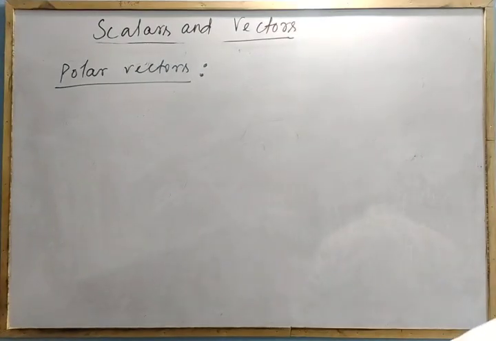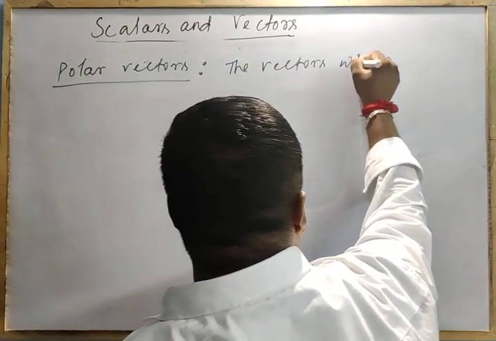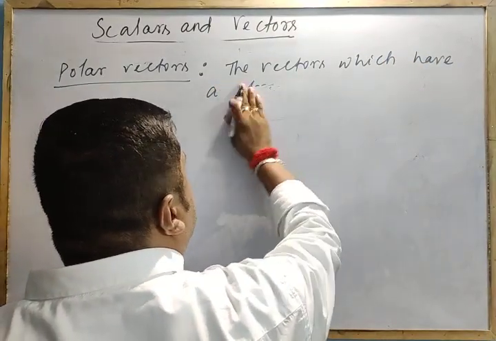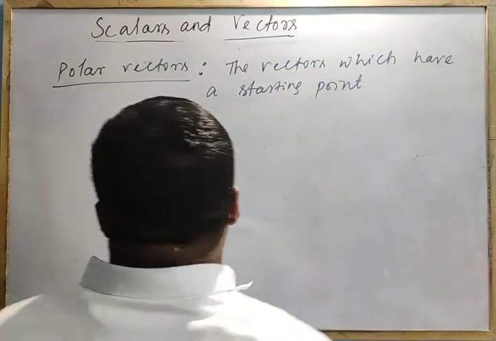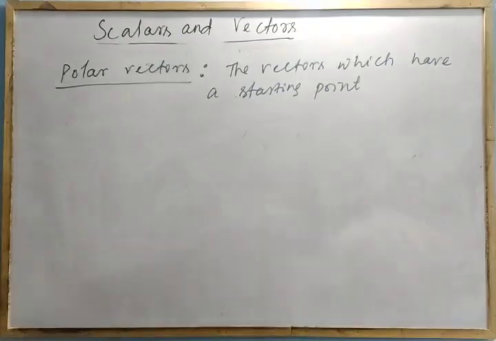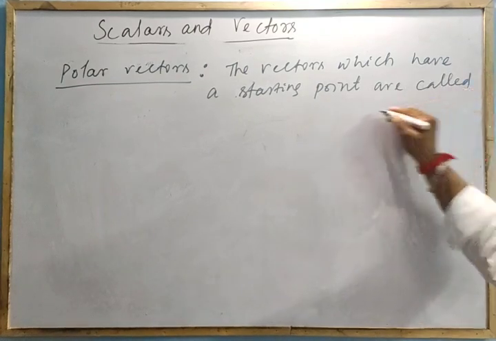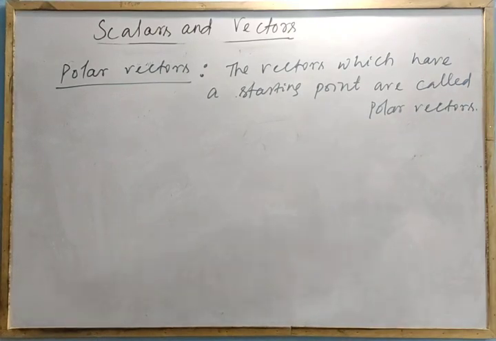Polar vectors means the vectors which have a starting point or a point of application. The vectors which have a starting point are called polar vectors.